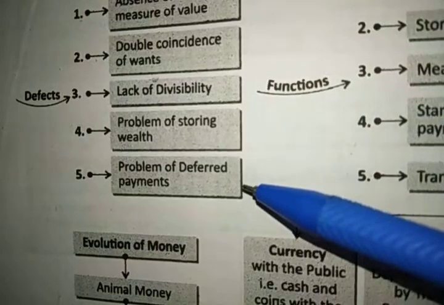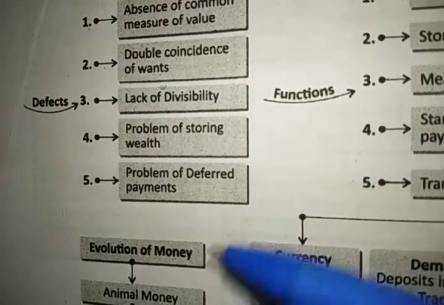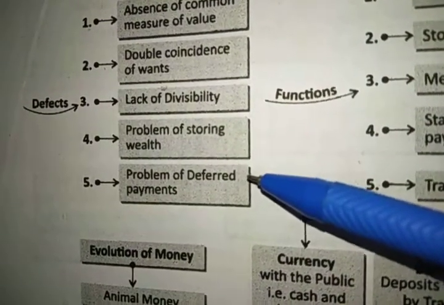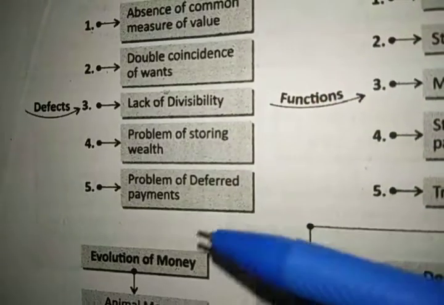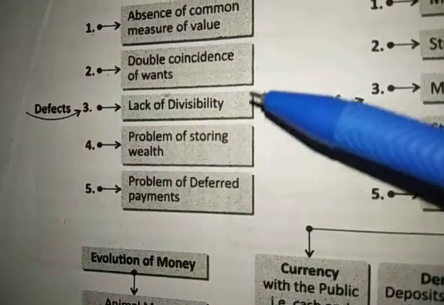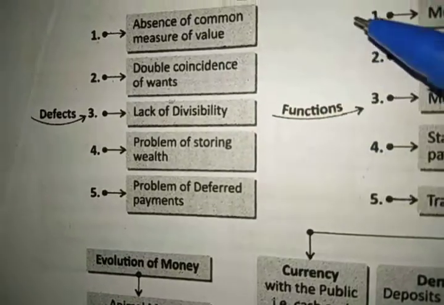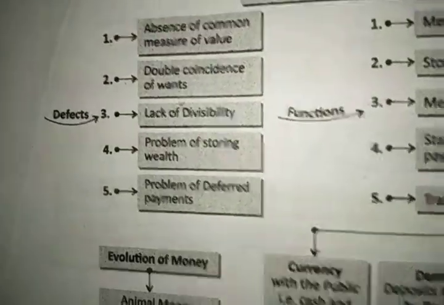The fifth is the problem of deferred payment. You cannot pay a particular amount or a particular thing in some parts. Like if you are going to pay a cow for some particular product you have purchased, you cannot pay the cow twice or thrice in payment in EMI sort, but that is possible in case of money.